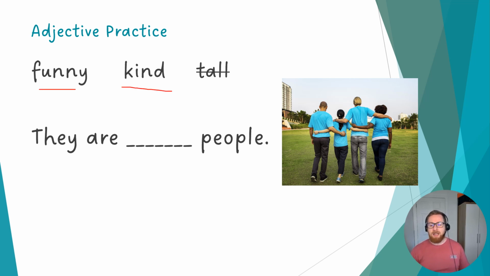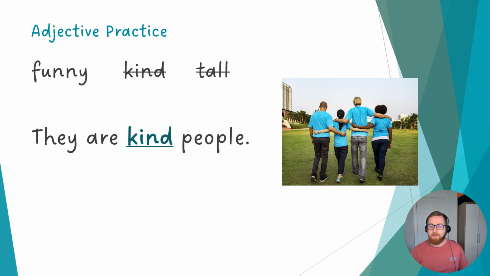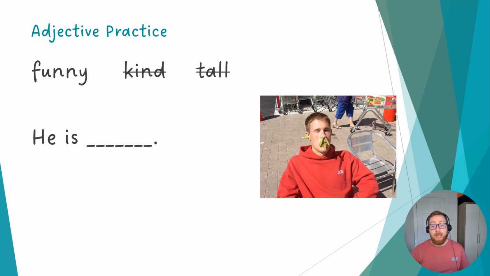Are they kind? They're helping people. They're volunteers. They would be kind. They are kind people. Let's try one more. He looks silly, very silly. We would say he is funny. He is funny.